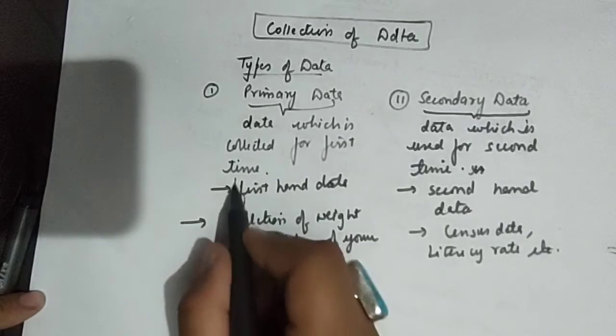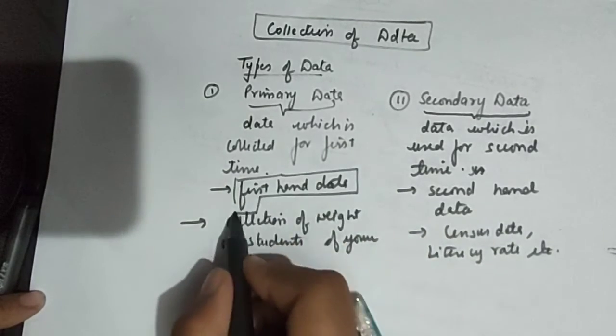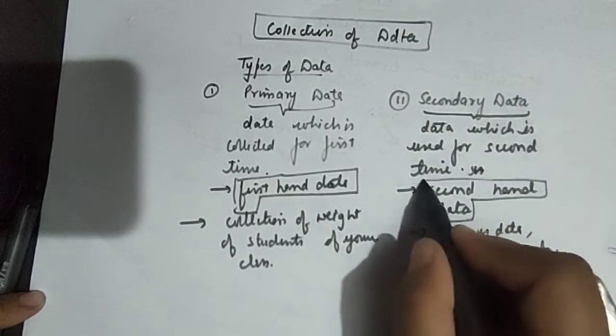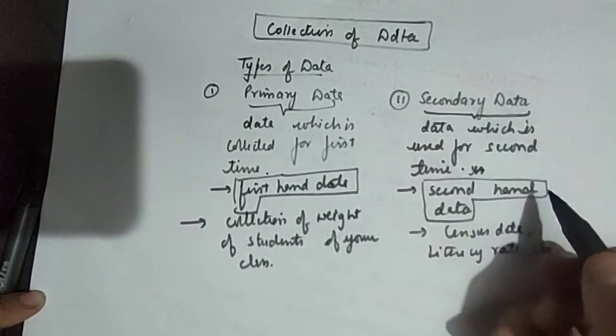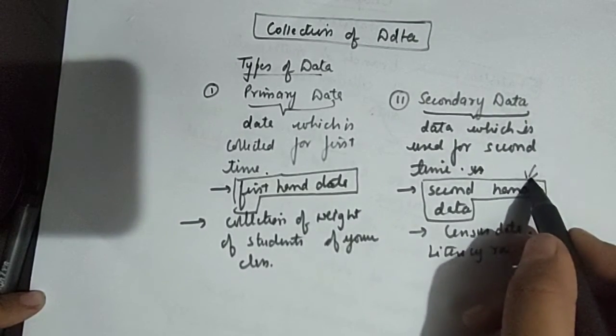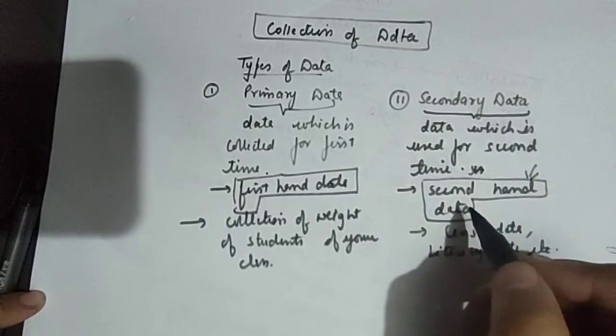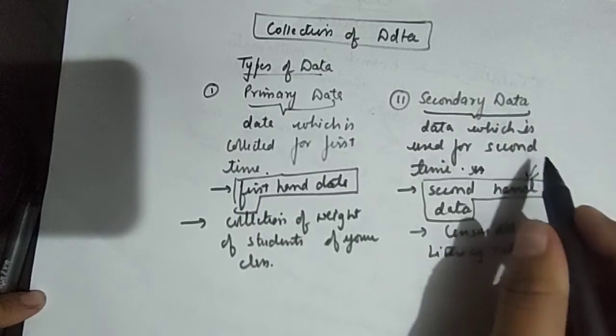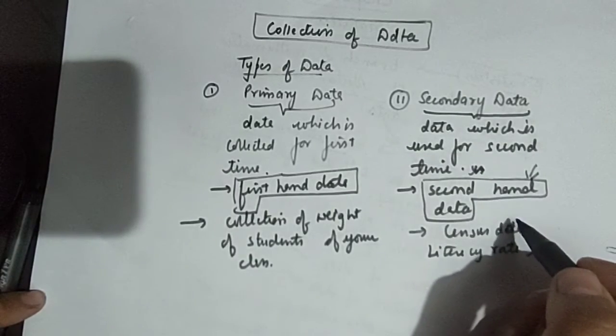Primary data is first hand data that you are collecting for the first time for a particular purpose. Secondary data is second hand data in which the data is already collected for some other purpose, but if it matches and is useful in your investigation or survey, then you can also use this data.